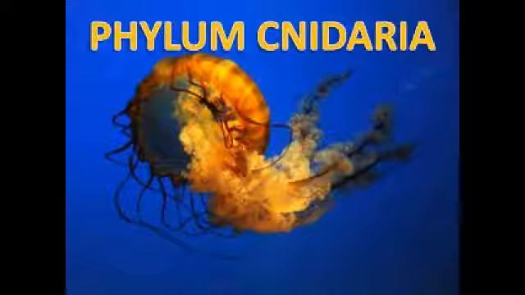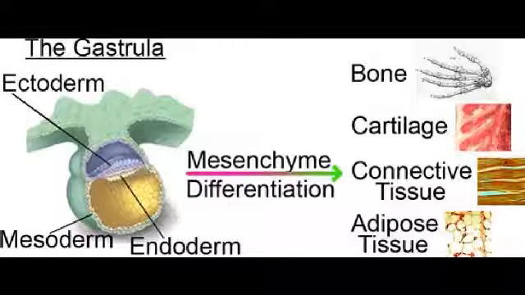Number 2. Phylum Cnidaria. This includes jellyfish, hydras, and corals. They all live in marine environments, and their body wall is made of 2 cell layers called ectoderm and endoderm. The ectoderm is the outside layer, while the endoderm is the inside layer. A jelly-like material is found between these 2 layers.